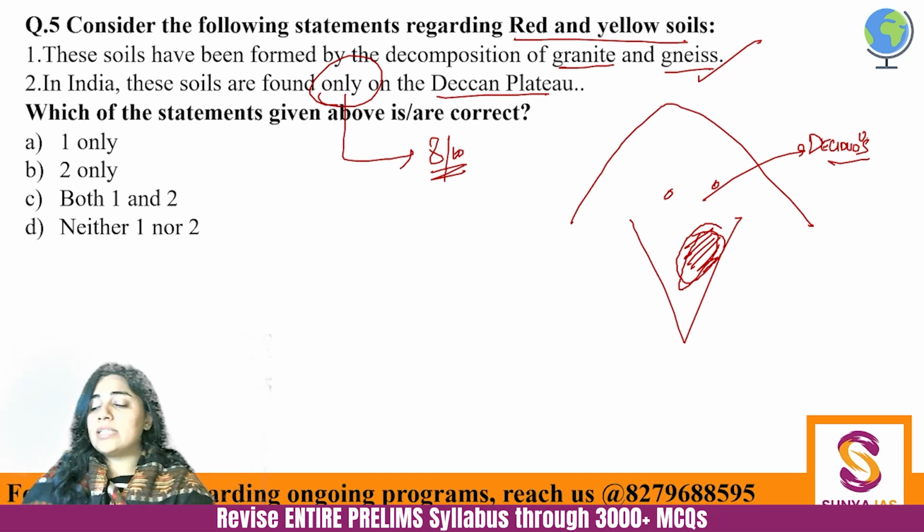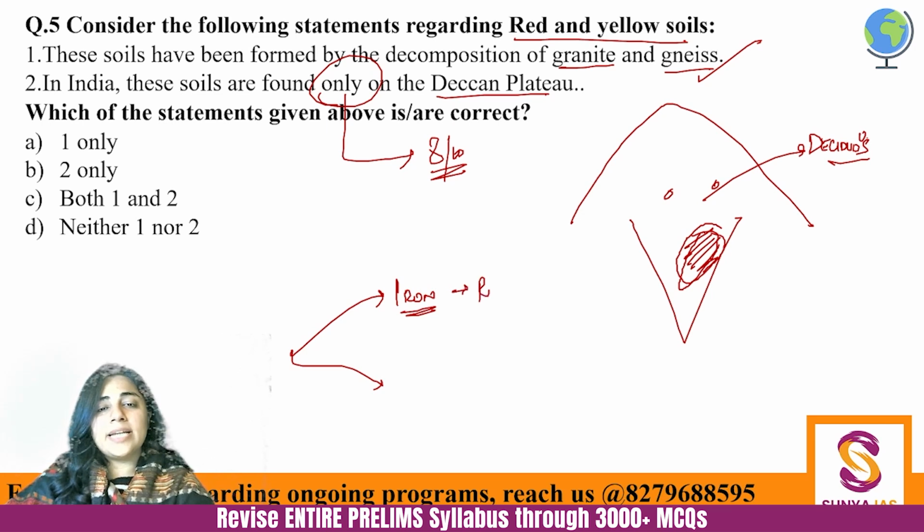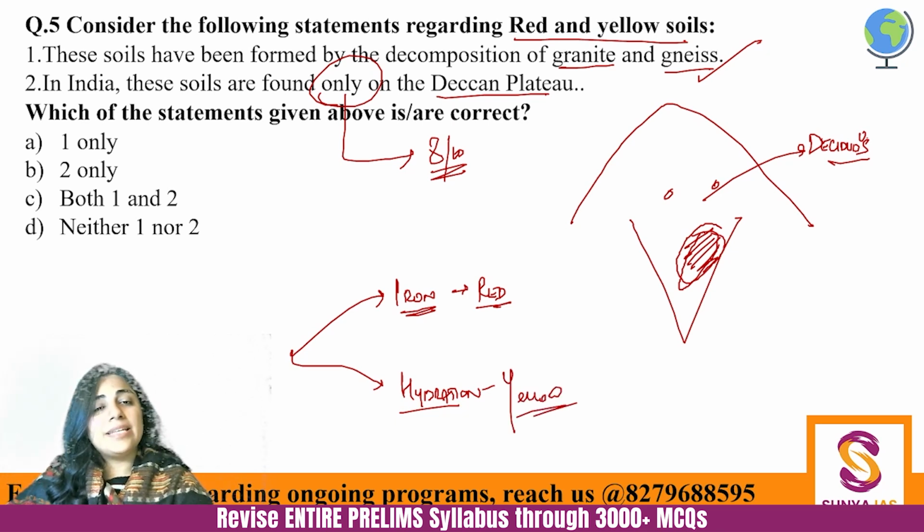Now, why two colors and one soil? Because primarily it is made out of granite and gneiss only. But when it has a lot of iron content, then it becomes red in color. It's reddish. When ferric oxide is higher, it becomes a red soil. But when it is hydrated, hydration being a chemical reaction, it becomes yellow. This is why it is red and yellow soil. Fine. So here, saying these soils are found only on the Deccan Plateau would be incorrect. So 1 is the correct answer, A.